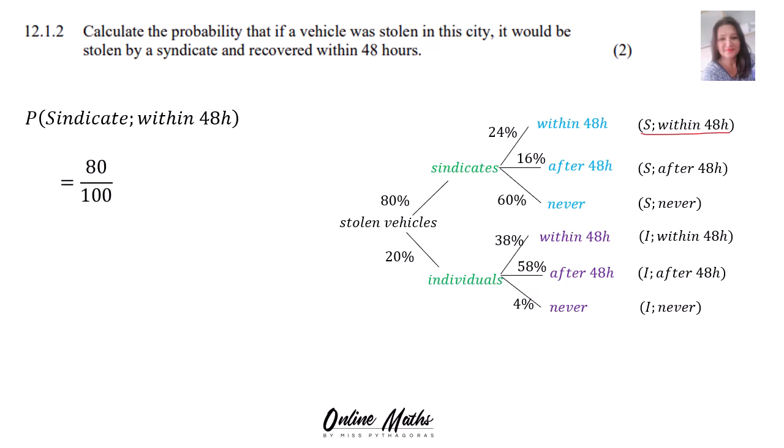For the syndicates, it's 80 over 100 times, and then within 48 hours is 24 over 100. When you multiply that, you end with 0,192 times 100. That gives you 19,2%. So where are the marks for this step and that step?